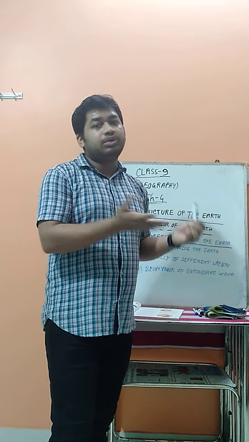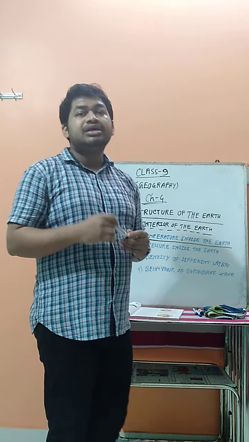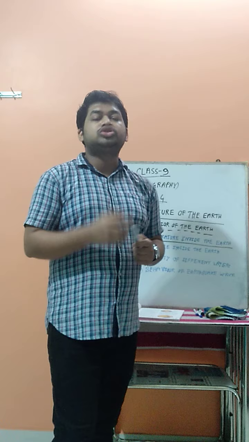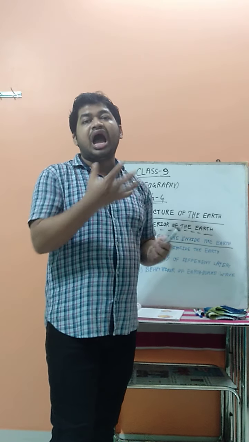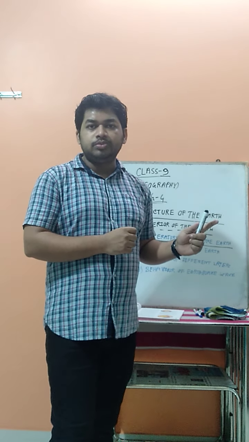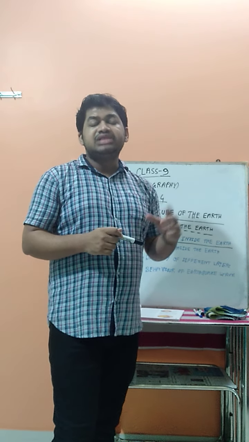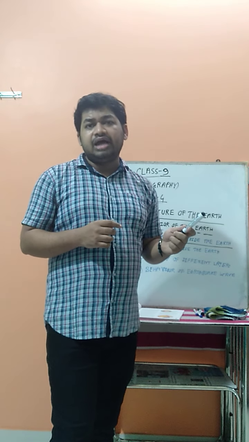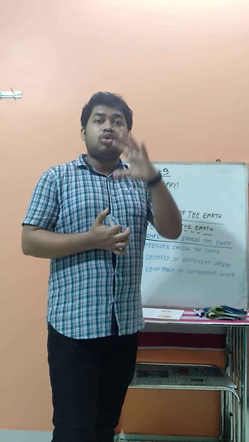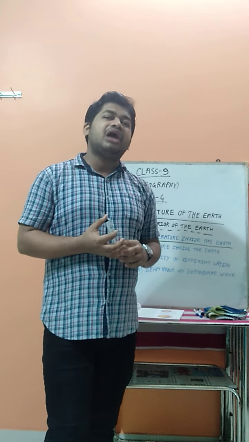If the lava were cold, then you could say that the temperature inside the earth surface is very low. One more example is the geyser. When water starts to come out from inside the soil to the outer surface, this water is also very hot in nature. So this also proves that inside the earth surface the temperature is very high. With volcanic eruptions and geysers, it can be remembered that the temperature is always very high.